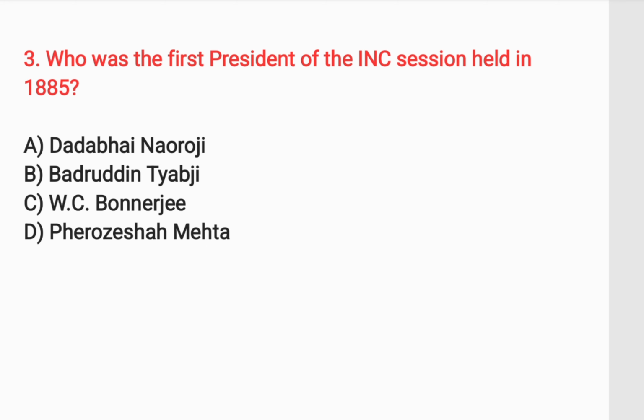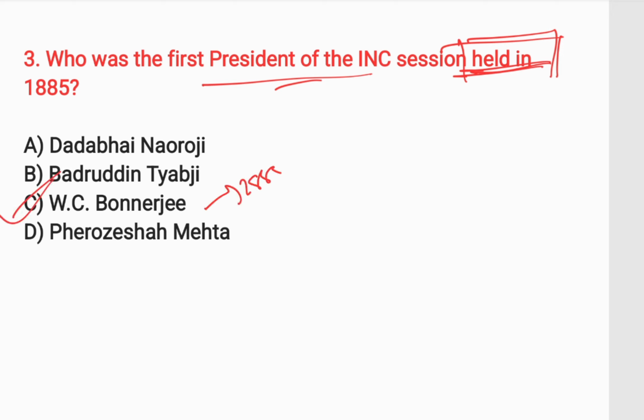Then come to the next question. Who was the first president of INC held in 1885? Here the question is about the president. The president was W.C. Banerjee in 1885.